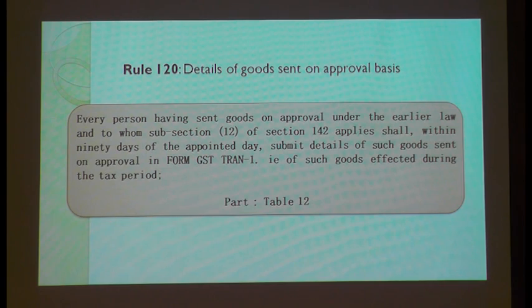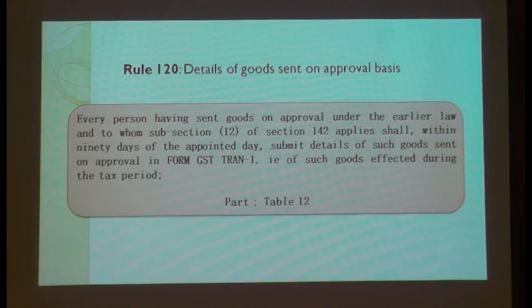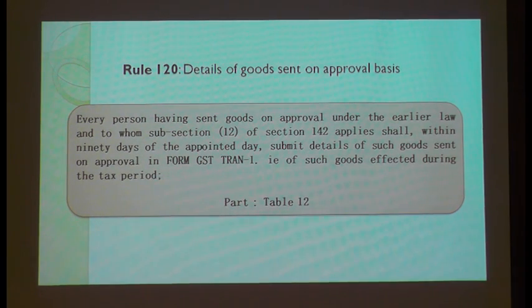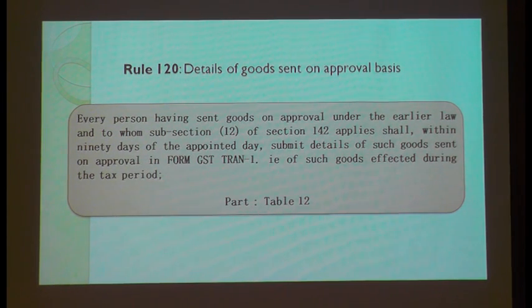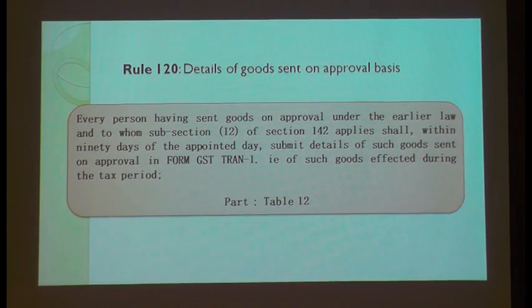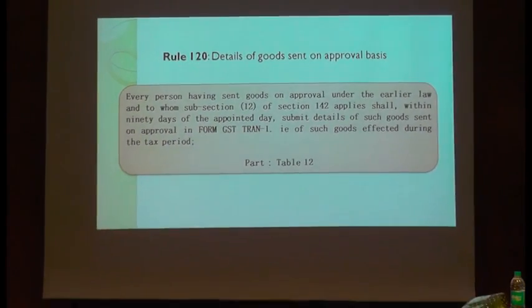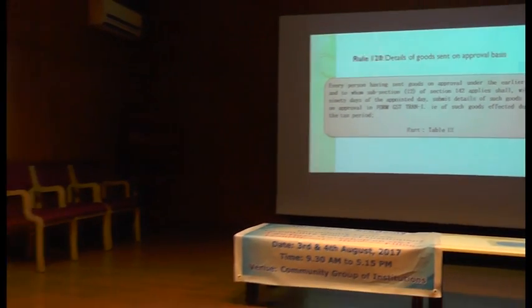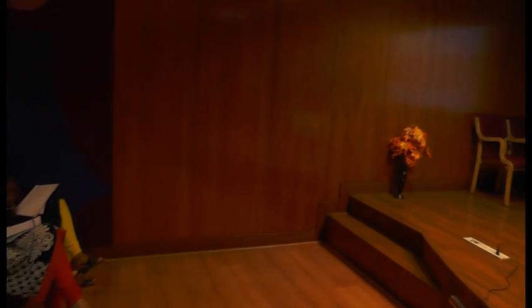Here they are saying if you are sending the goods on approval basis, possible? You would have sent in May 2017, you would have sent the goods on approval basis. The law says that if within 6 months from appointed date, so from 1st July, it is approved within 6 months, there is no requirement to pay the taxes. But if it is not approved within 6 months, it will be treated as supply. So this information also should be given, to what extent goods have gone for approval, even in your transitional form, so that you can enjoy the credit of the goods which are sent on approval. So this was the section part.